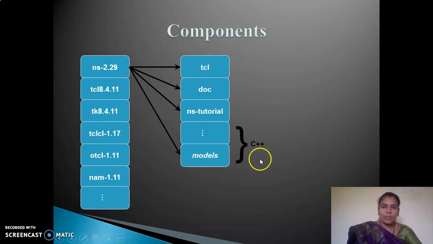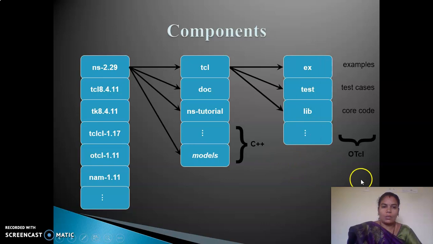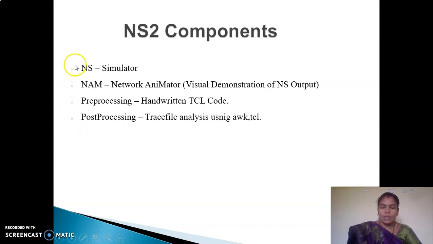So it is mainly implemented in a C++ environment, and the OTCL scripts are also the various examples and test cases, and our core code is also available as OTCL scripts. So the NS2 components follow this architecture. C++ and OTCL are combined as the NS2 flavor. So these are all the basic terms we should understand before going into NS2.